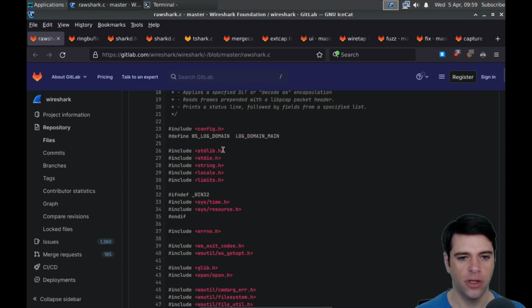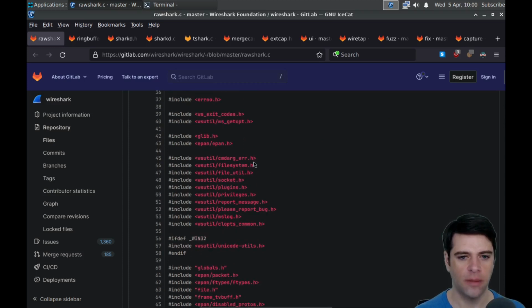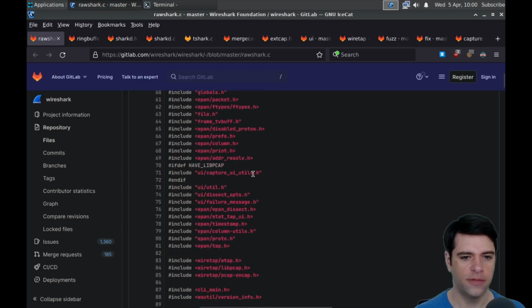So what are we going to import? Some standard stuff, some Windows specific stuff, error codes, command arguments, file systems, sockets from WSUtil, privileges from WSUtil, logging from WSUtil, and I guess globals. Yeah. Capture UI utils if we have libpcap. So we saw libpcap when we looked at TCP dump. Libpcap is the library underneath TCP dump that actually handled capture things.